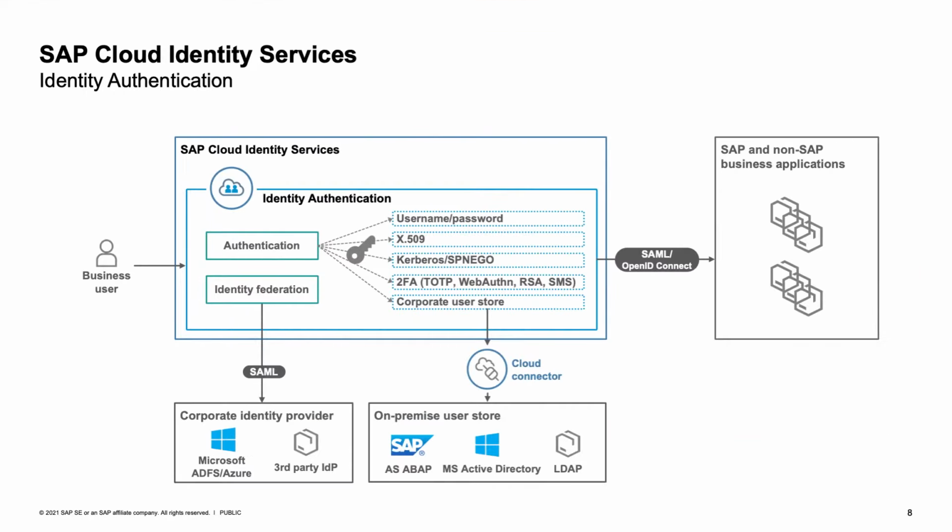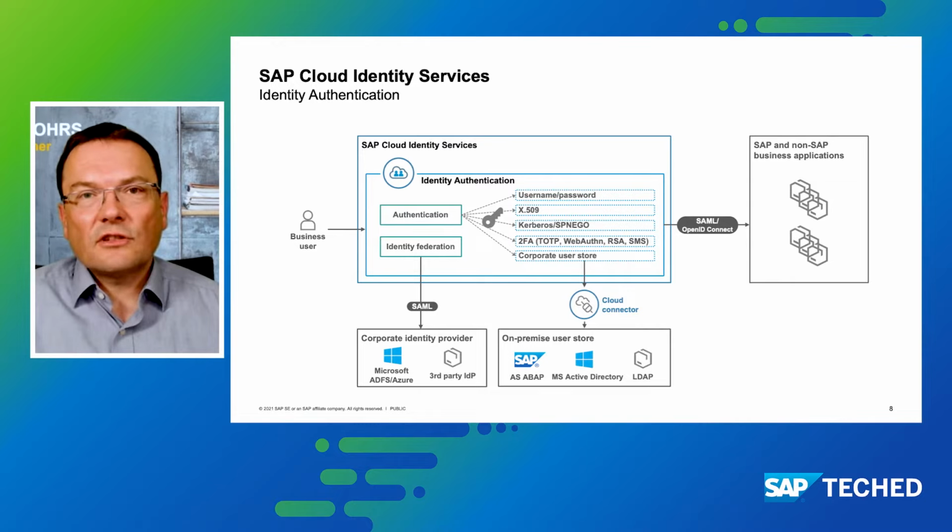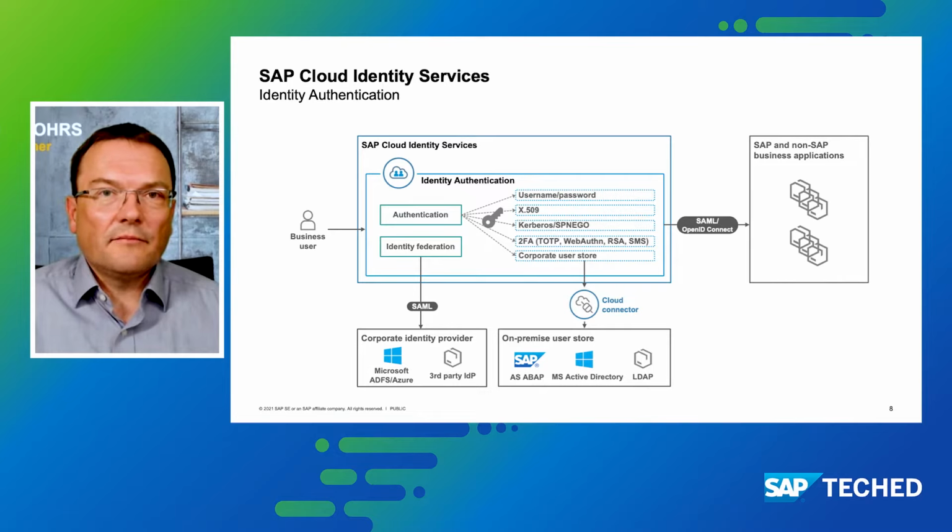I mentioned earlier that the integration with an existing identity and access management infrastructure can be done with a proxy mode, where you connect to an existing corporate identity provider. You can also use an existing corporate directory of users. This means that the usernames and passwords are stored, for example, in your on-premise Active Directory. And then the authentication service will pick those up during the authentication step, check if they are correct, and then allow people to authenticate. However, there are also other kinds of factors that you can use for authentication, such as an X509 certificate or a Kerberos/SPNego token that would come from your Active Directory.